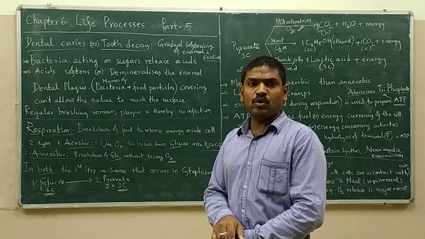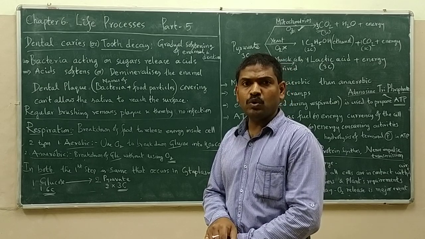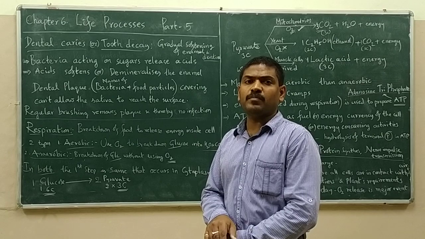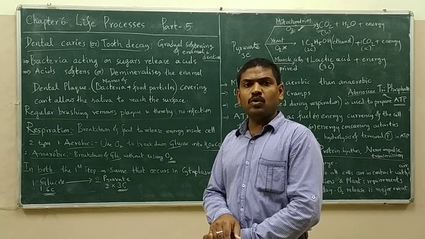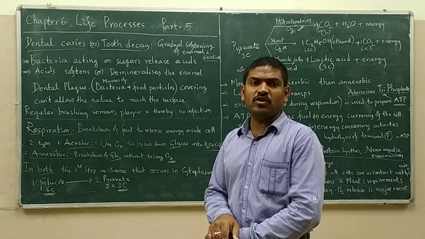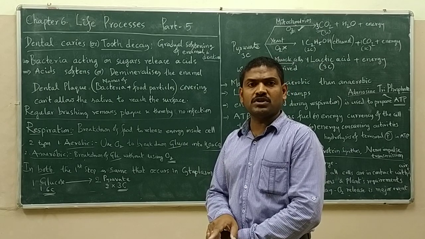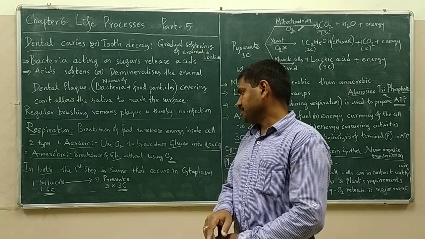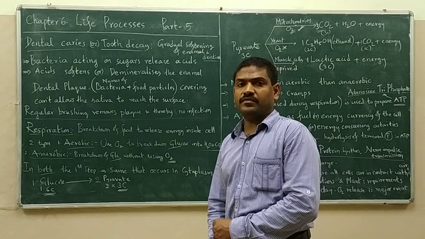Here, glucose is broken down into two pyruvate molecules. Glucose is a 6-carbon molecule. Each pyruvate is a 3-carbon molecule. Thus, one glucose gives two pyruvates, which takes place in the cytoplasm of the cell.